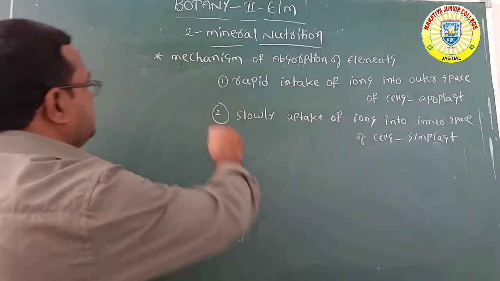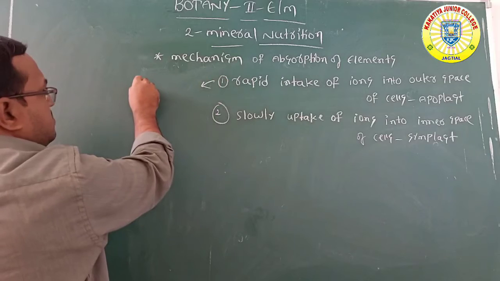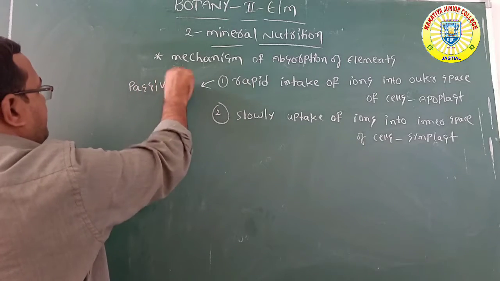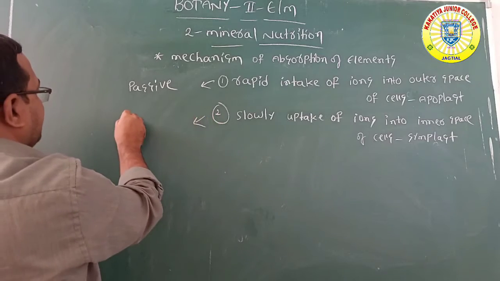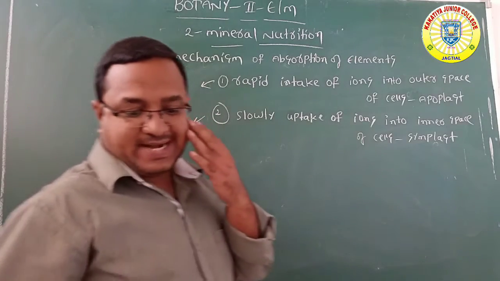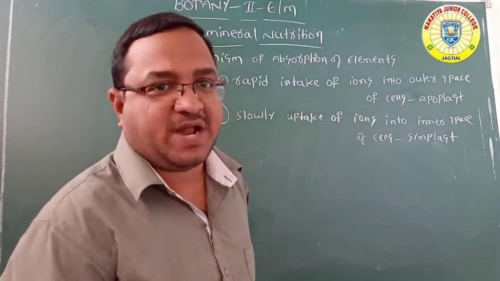Apoplast is a passive process. Symplast is an active process.